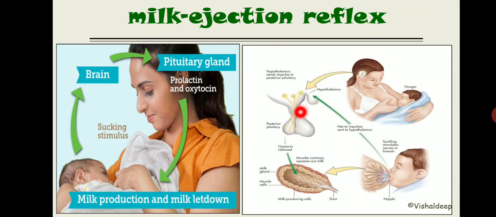Now I mentioned two nuclei over here in the case of oxytocin, the supraoptic nuclei and the paraventricular nuclei. As I told you in my previous lecture, as far as oxytocin is concerned, it is basically secreted by the paraventricular nuclei, but 20% is also secreted from the supraoptic nuclei. If you remember that, you might be able to give the answer in that manner.